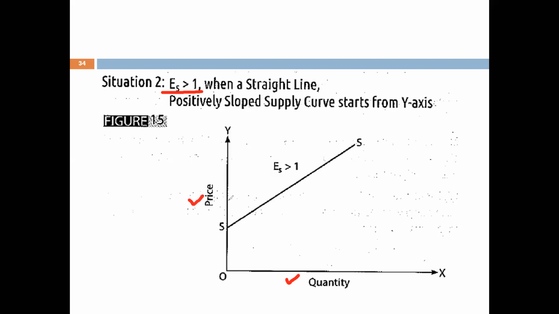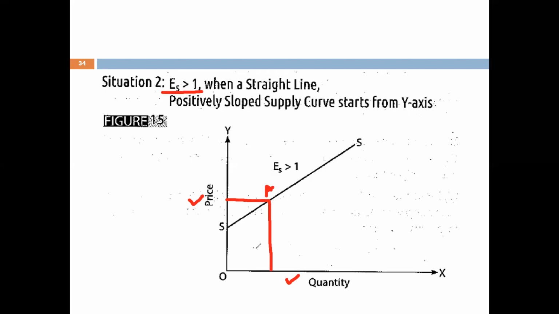Let's say that the producer is operating at this point A, where he is supplying OQ units of commodity at price OP. Now let's say that the price has increased from OP to